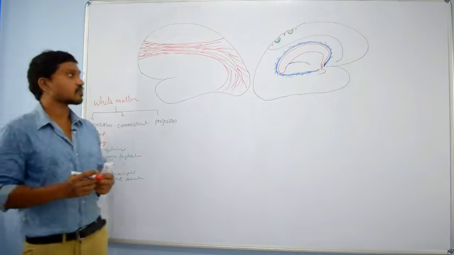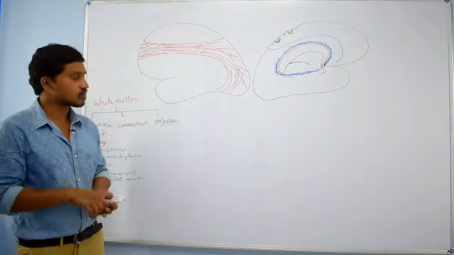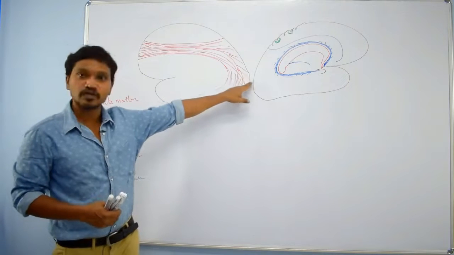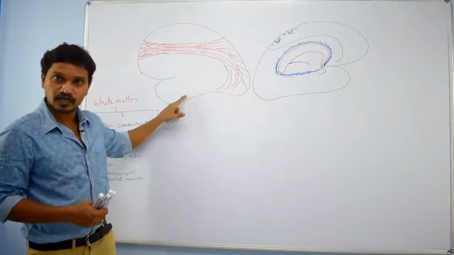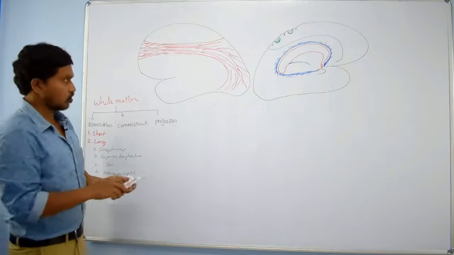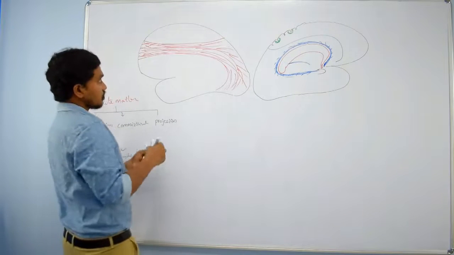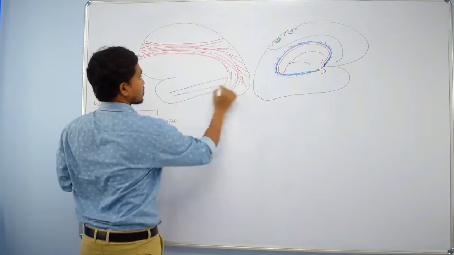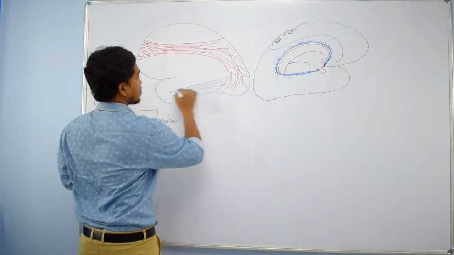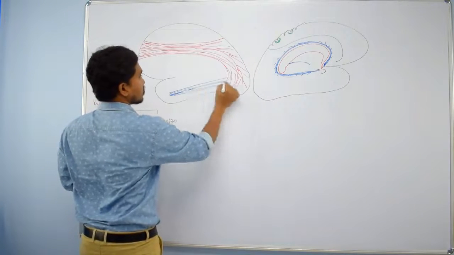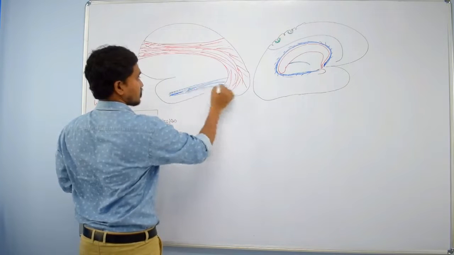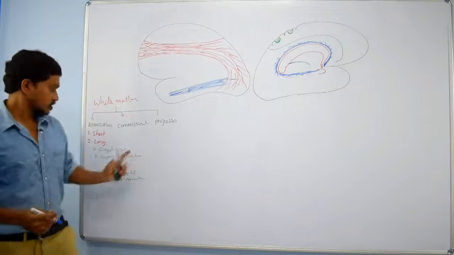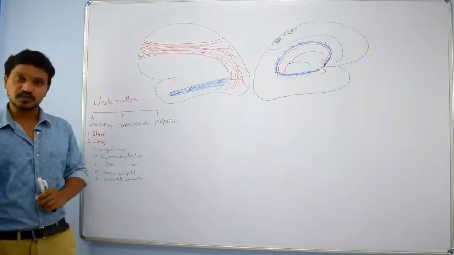Then the inferior longitudinal fasciculus. The inferior longitudinal fasciculus connects the temporal lobe with the occipital lobe. So fibers will be like this. These are the fibers. They are connecting the temporal lobe with the occipital lobe, right? Inferior longitudinal fasciculus.